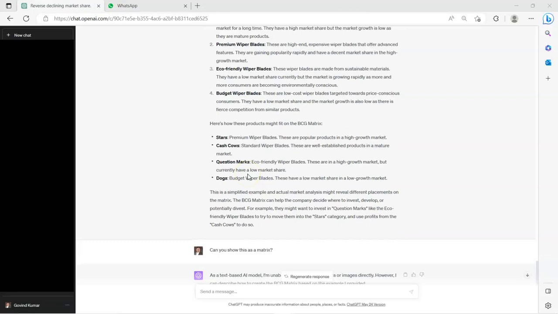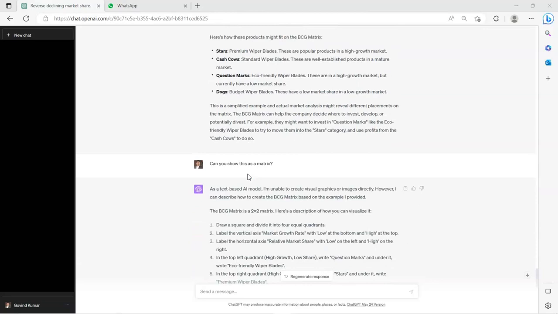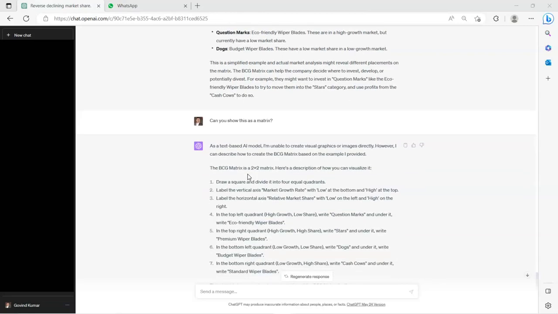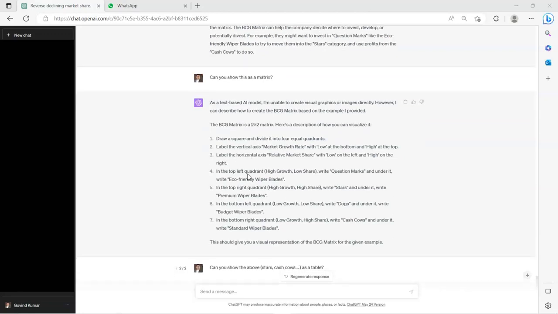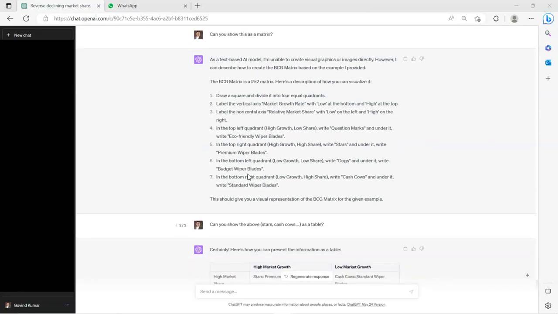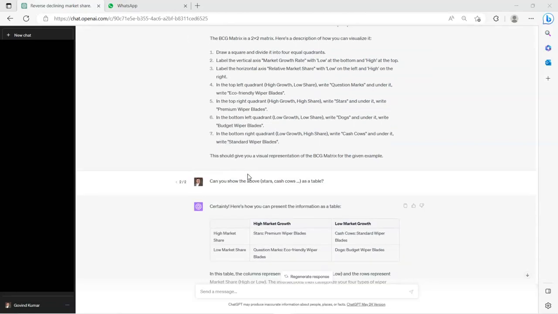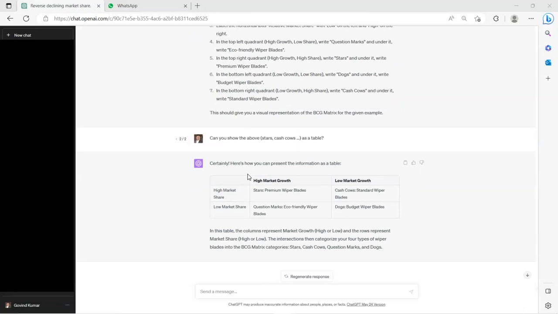Okay, I'm still not happy. I want this to be shown as a matrix, right? ChatGPT says it's a text model. It is unable to create visual graphics or images directly. It explains how to construct a 2 by 2 matrix. I'm changing the prompt again. Okay, can you show this as a table? Probably ChatGPT did not understand the matrix or the creation of matrix. When I asked, can this be shown as a table? ChatGPT is able to create the matrix. This is the table, this is the matrix, right? So this is good enough for me, right?